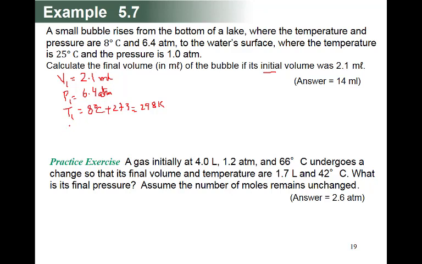Then volume 2. Volume 2 is your question. Then pressure 2. Pressure 2 is 1 atmosphere.